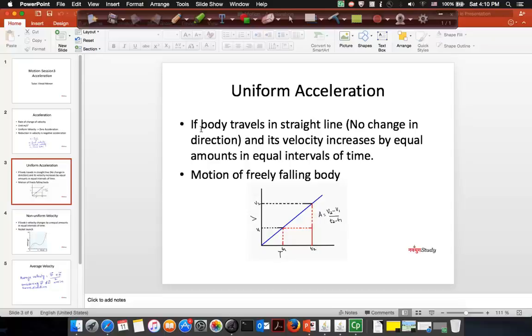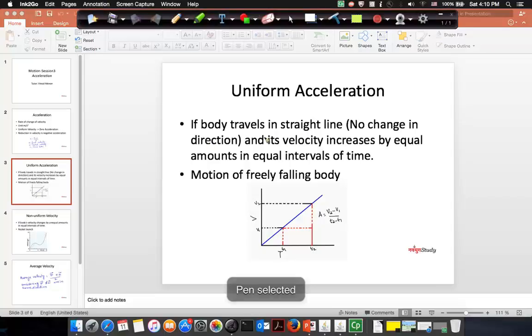So here you can see, if a body travels in a straight line, there's no change in direction, and its velocity increases by equal amounts in equal intervals of time. Of course, the important aspect is that there should be no change in direction, because it's possible, as we have discussed before, that the body has uniform speed but doesn't have uniform velocity. Why? Because it's possible it keeps on changing its direction.